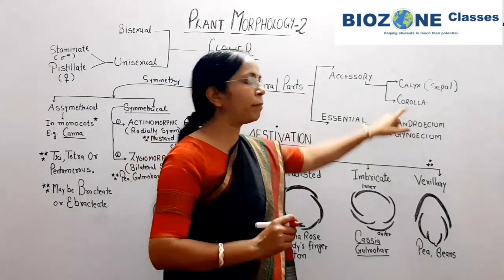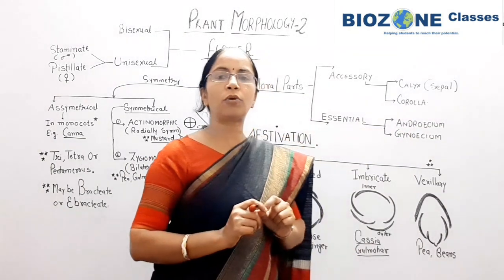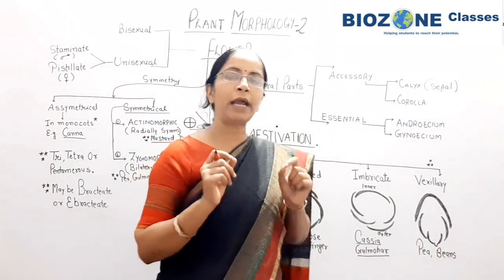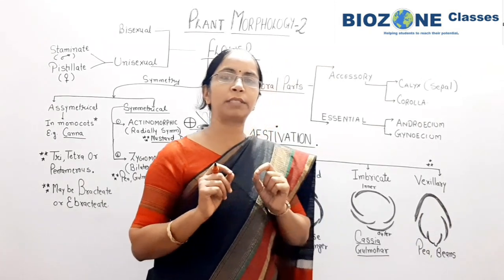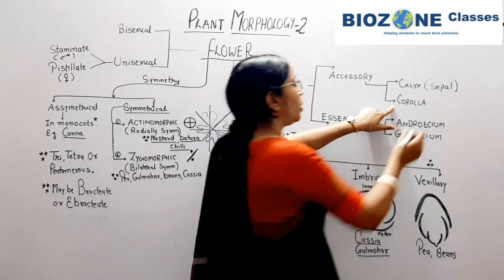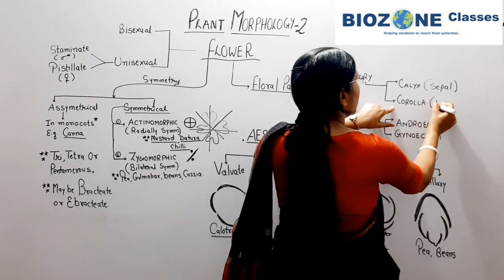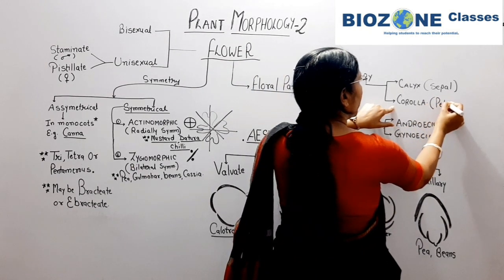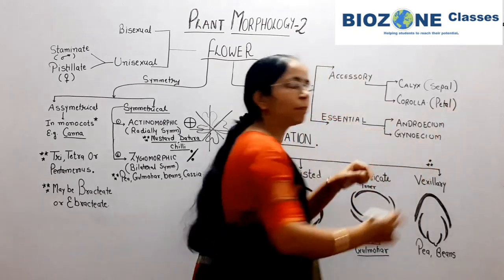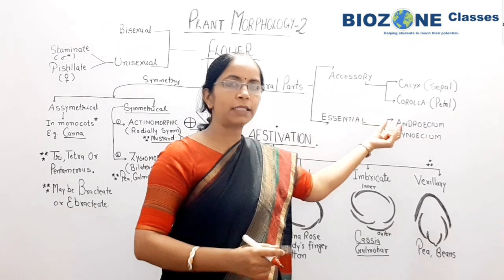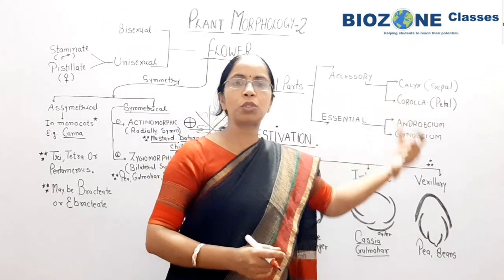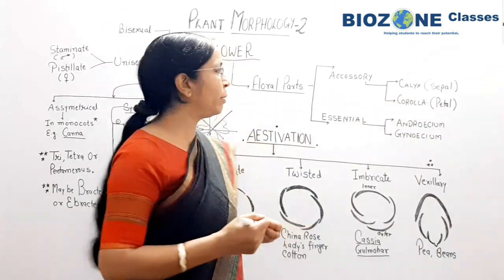Secondly, the pigment which is present in corolla is anthocyanin, and anthocyanin, you remember, is a water soluble pigment which is present in plants. The single unit of corolla is called a petal, and these petals may be gamopetalous or polypetalous, that is, either the petals are fused or petals are free from each other.